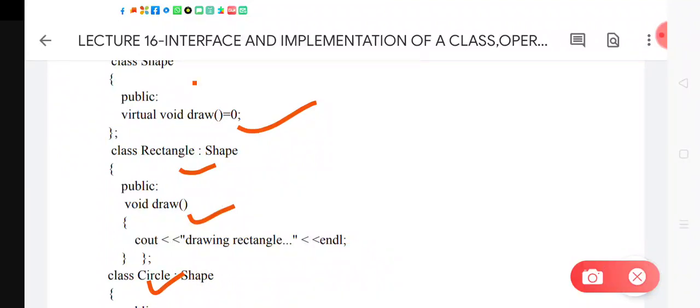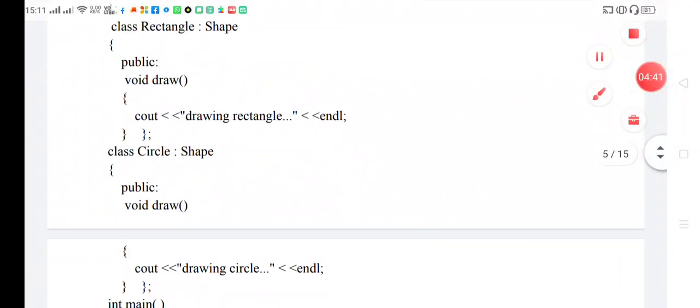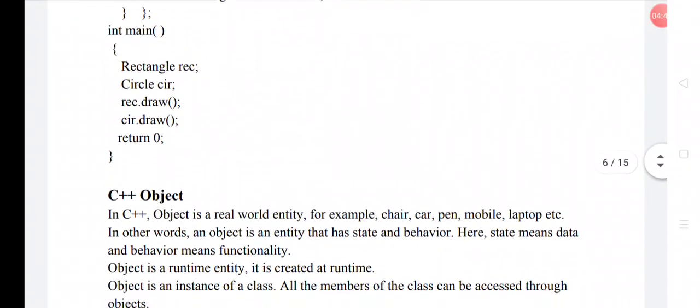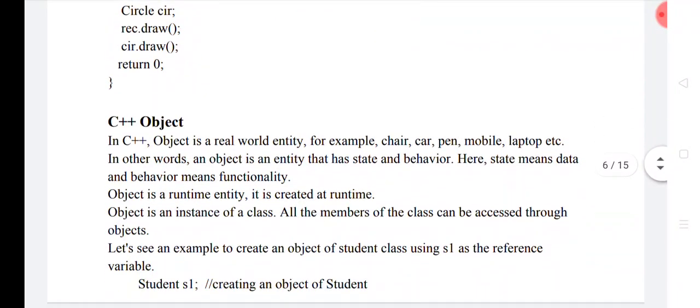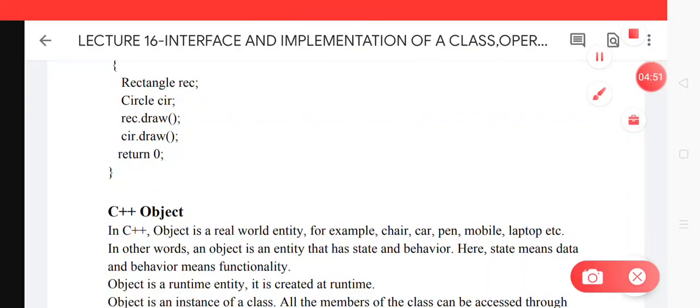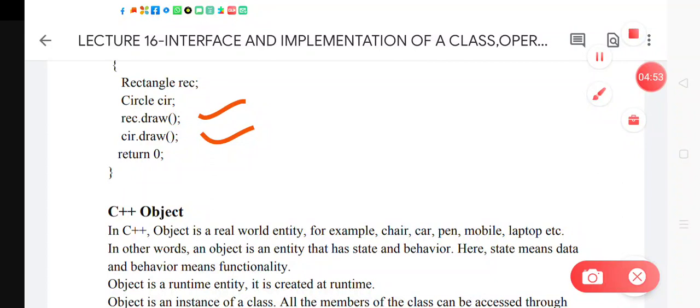If either class fails to write a definition, it also becomes an abstract class. In the main function, as you can see, we have created the objects of the Rectangle class and the Circle class, and they can then call this draw function respectively.